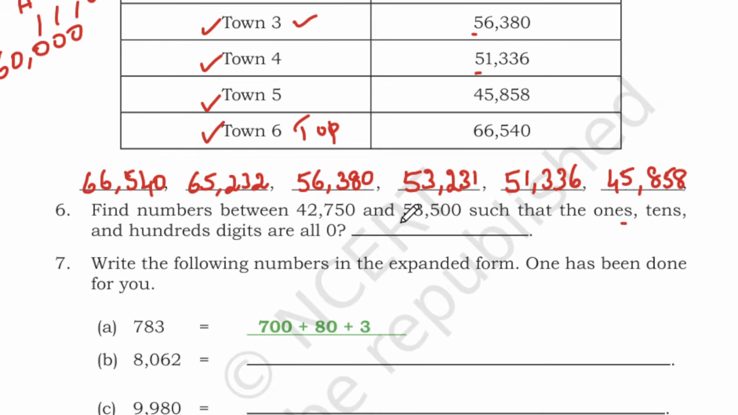So we will write 42,000. Next you can write 43,000. So here you have ones, tens, hundreds digits 0. And next you can write 44,000. Next you have 45,000. These are examples, students. Okay, you can write up to 52,000. 53,000 also you can write. Okay, these are a few examples for you.